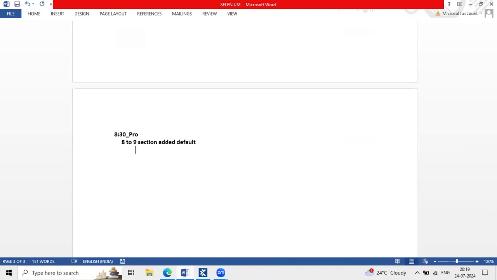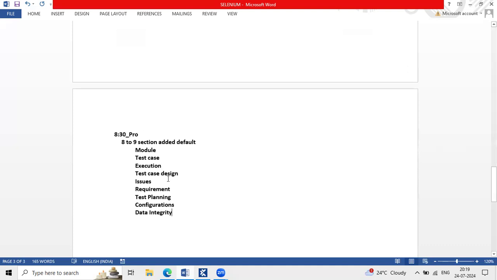The first one is the module section, test case section, and execution section, test case design, and issues, requirement section, and test planning, and configurations, and data integrity.